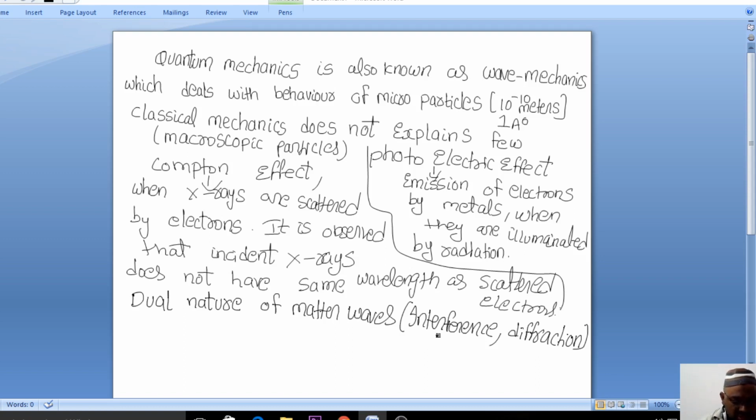So matter waves. What is actually the meaning of matter waves, and how are these matter waves different from the electromagnetic wave? That is the aspect we deal with. Now here we also read interference, diffraction, and there is one more aspect, that is polarization. Interference, diffraction, polarization of light deal with the particle nature, and also it exhibits the wave nature, right?